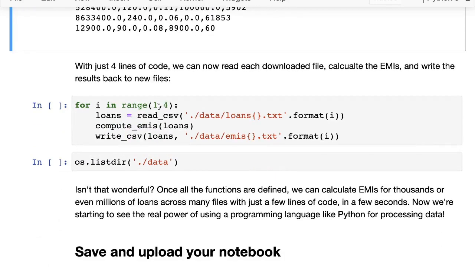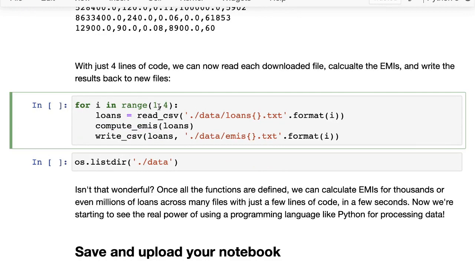And if you want to do it for all the different files that we have, so we have loans1, loans2, loans3.txt, we want to compute the EMI. So what we can do is iterate i in the range 1 to 4. That will take the values 1, 2 and 3, and we can call read CSV on each of these. When we use string formatting, we will read loans1.txt, then loans2.txt, then loans3.txt, and for each of these loans we can compute the EMIs.